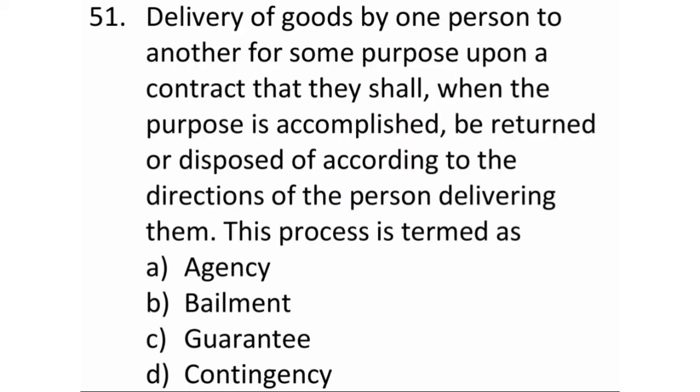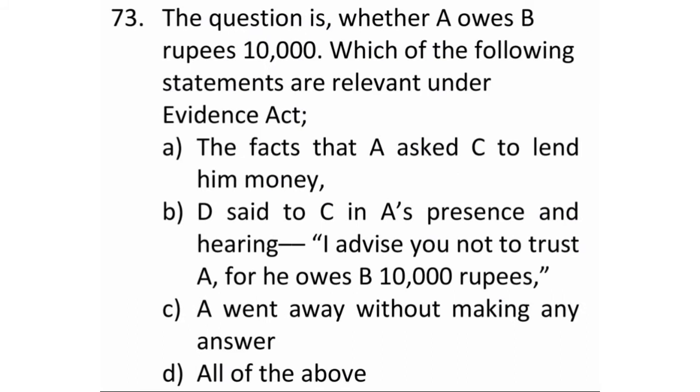Our next question is from the Indian Contract Act. Direct definition of one of the options has been given in the question, and the answer to this question is bailment, which is in section 148 of the Indian Contract Act 1872. Now our next question is also an illustration based question. While in this question the act is already given in the question, that is the Indian Evidence Act 1872,